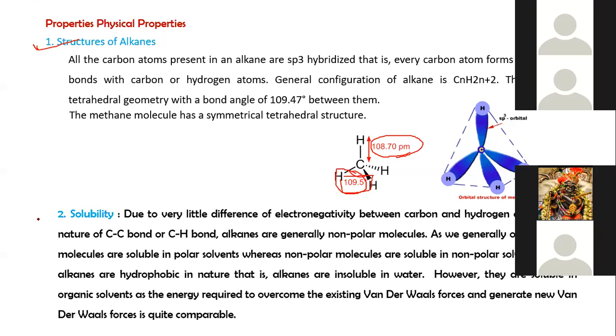The second property is solubility. According to this property of alkanes, there is a small difference between the electronegativity of carbon and hydrogen, and the nature of the carbon-carbon single bond and carbon-hydrogen single bond. These are generally non-polar molecules, and it is generally observed that non-polar molecules are soluble in non-polar solvents and polar molecules are soluble in polar solvents. So alkanes are hydrophobic in nature and insoluble in water.